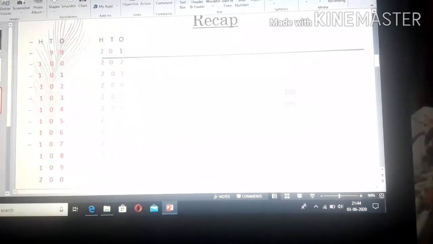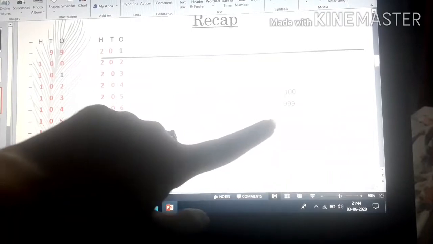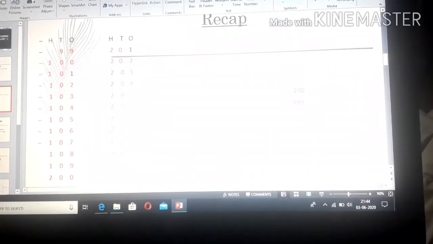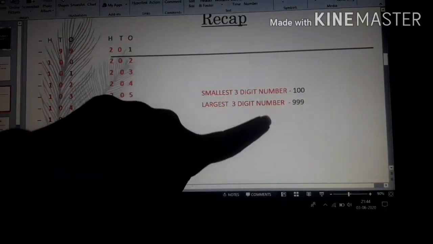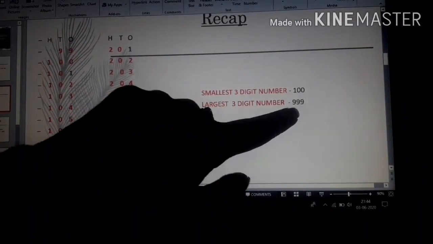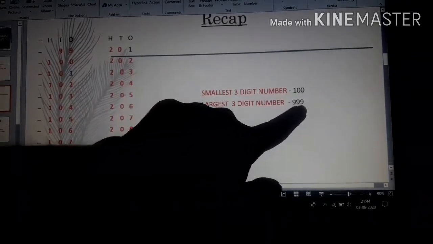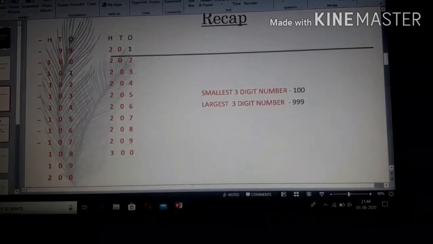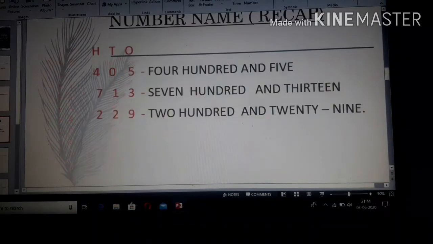This is how you write up to 999. Children, which is the smallest three-digit number? 100, and the largest three-digit number is 999. Clear? So let's start.